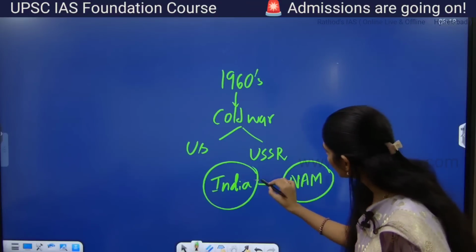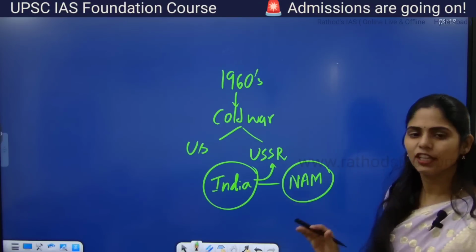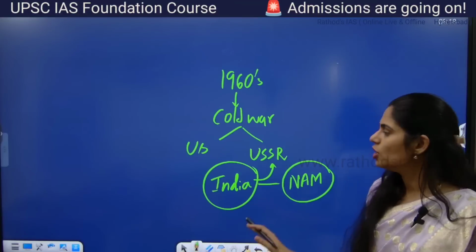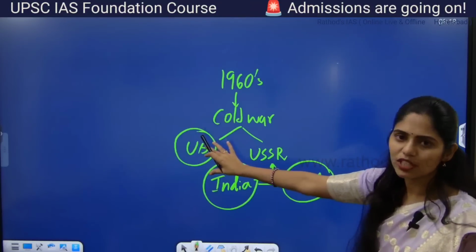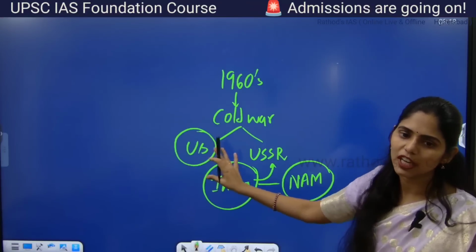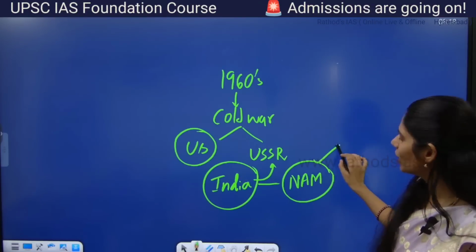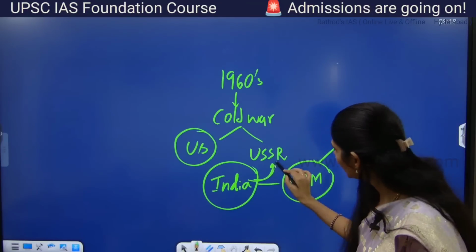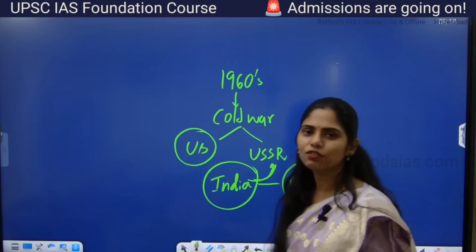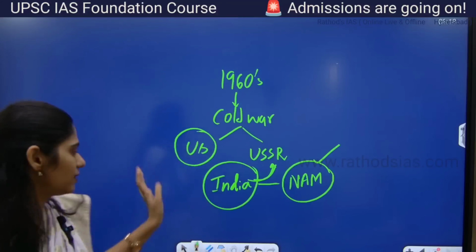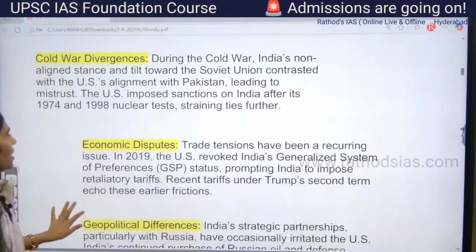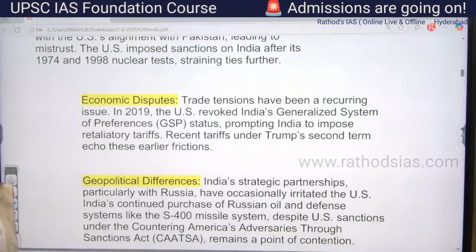But always there was a tilt towards USSR. India showed a tilt towards USSR. Because of this, from history onwards, we have had some issues in India-US relations because of the non-alignment movement and even tilting towards USSR. That is the first important challenge if we trace back to the history of the 1960s. The next one is economic disputes.